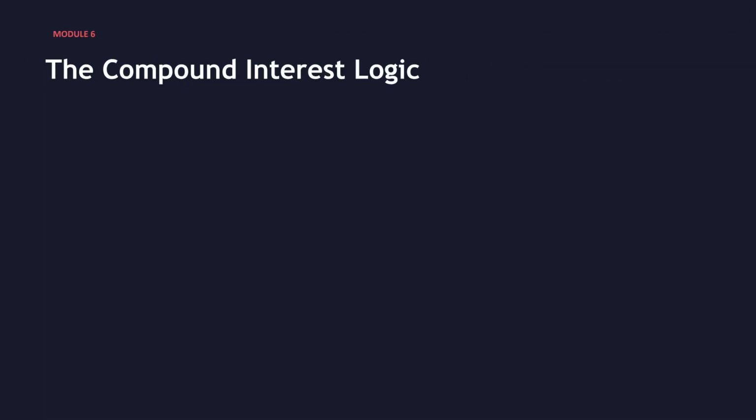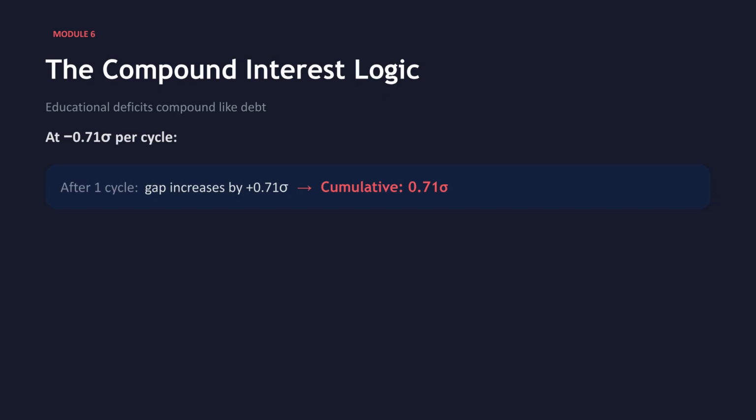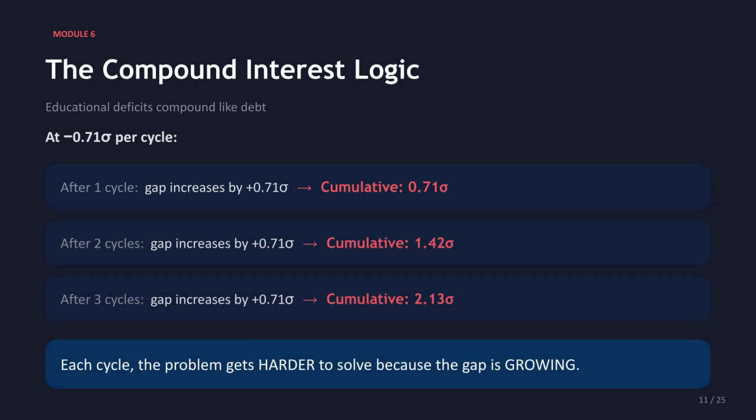Educational deficits compound like debt. At a negative 0.71 sigma per cycle, the cumulative gap increases significantly each cycle. After one cycle, it's 0.71 sigma. After 2, it's 1.42 sigma. And after 3, 2.13 sigma. Each cycle, the problem gets harder to solve because the gap is growing.